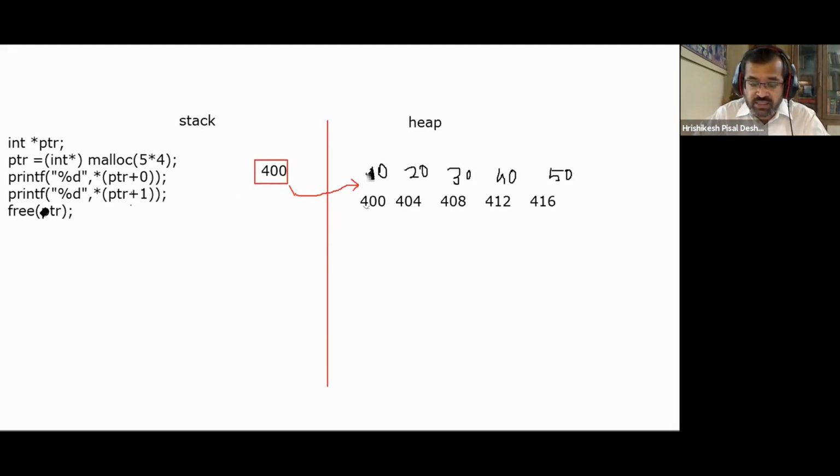And here, by mistake, if I again say free ptr, the entire heap list may get crashed, the entire heap, and the program may fail.